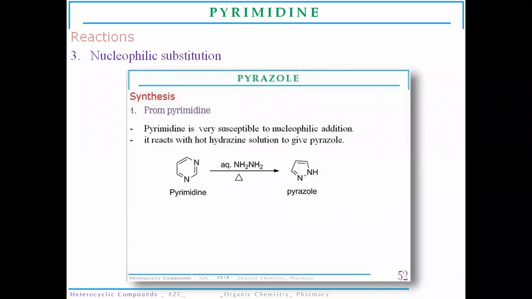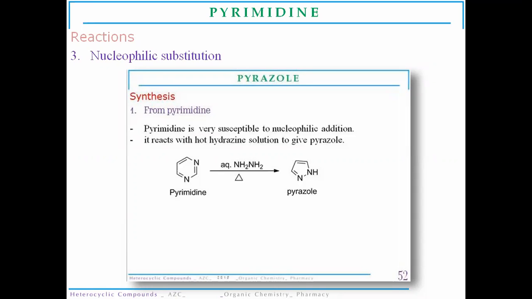Now, reactions with nucleophilic reagents, or nucleophilic substitution. The attack of a nucleophile takes place easily in the pyrimidine ring, similar to that of the pyridine ring. We have discussed this with respect to the pyridine molecule also. Pyridine is also a compact structure.